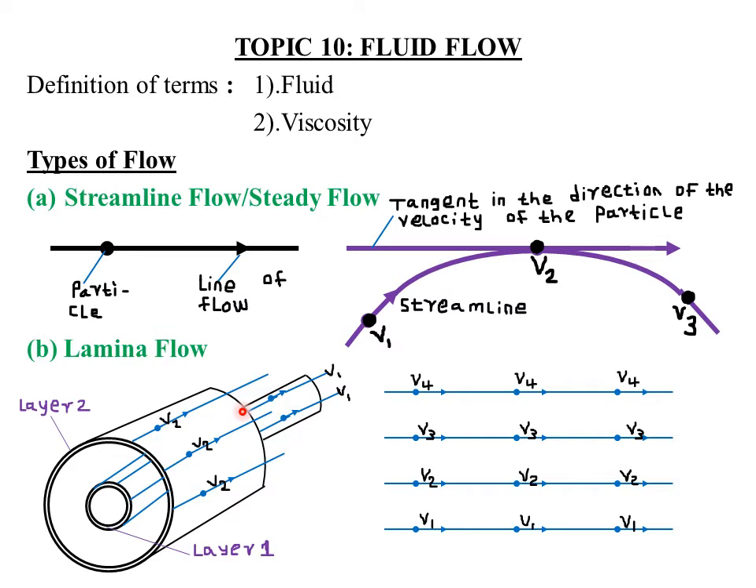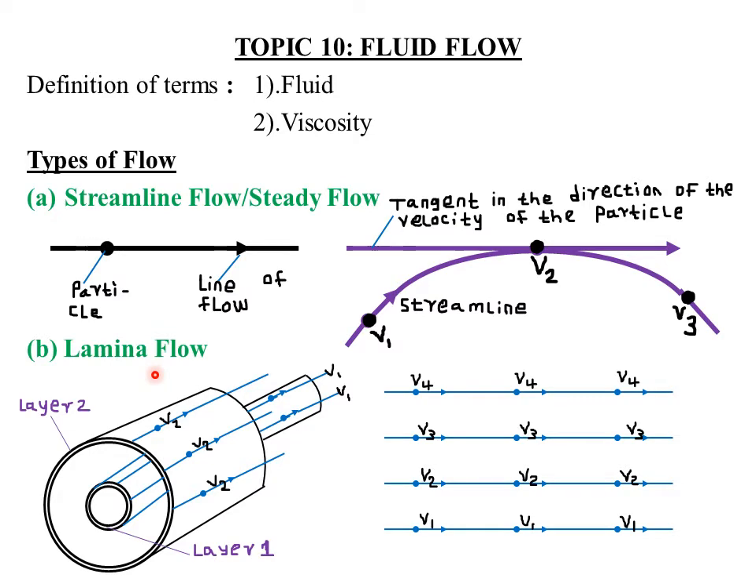So for streamline, particles belong in the same layer and they are flowing at the same speed. In laminar flow, particles may belong in different layers and flow at different speeds or different velocities. Although for laminar flow, if the particles belong in different layers and have the same velocity, they are still considered as laminar flow.